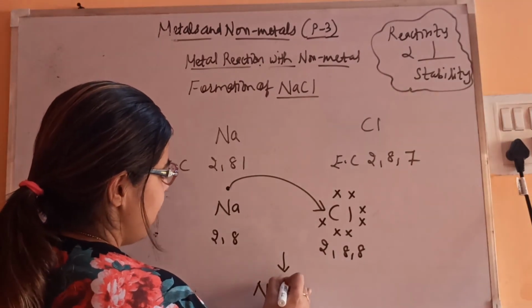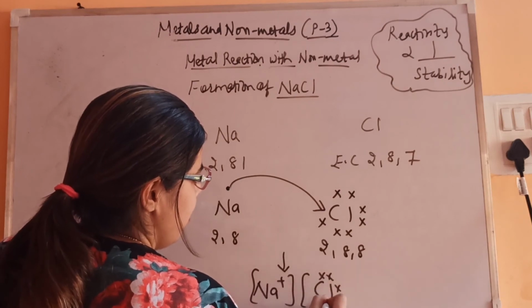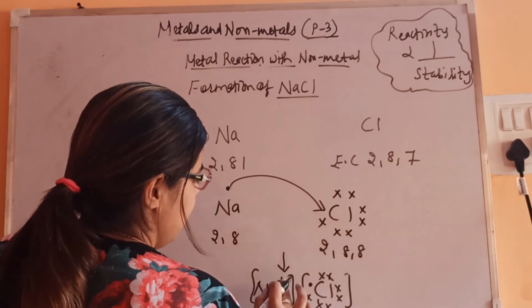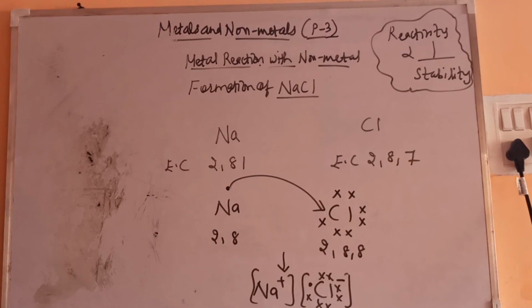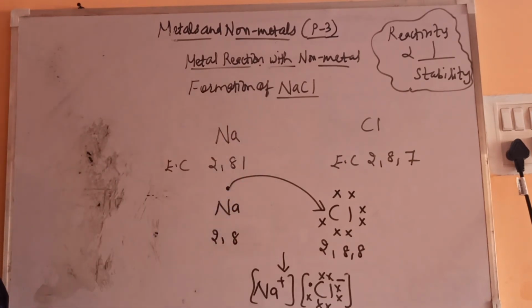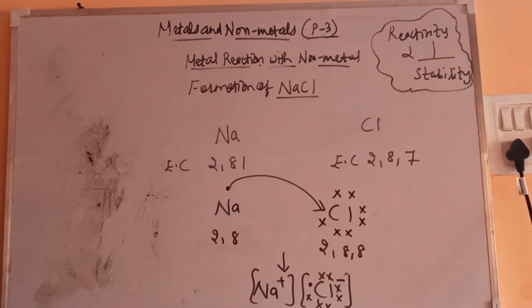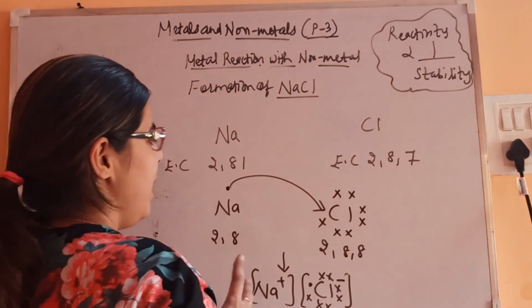So you can write it like this also, Na positive and Cl minus. So NaCl is this only. That's why we are able to write it in the form of Na positive and Cl minus. Otherwise I would not be able to write Na positive and Cl minus. In this way the compound is getting formed. Now the bond is getting formed between the two ions, two oppositely charged ions.